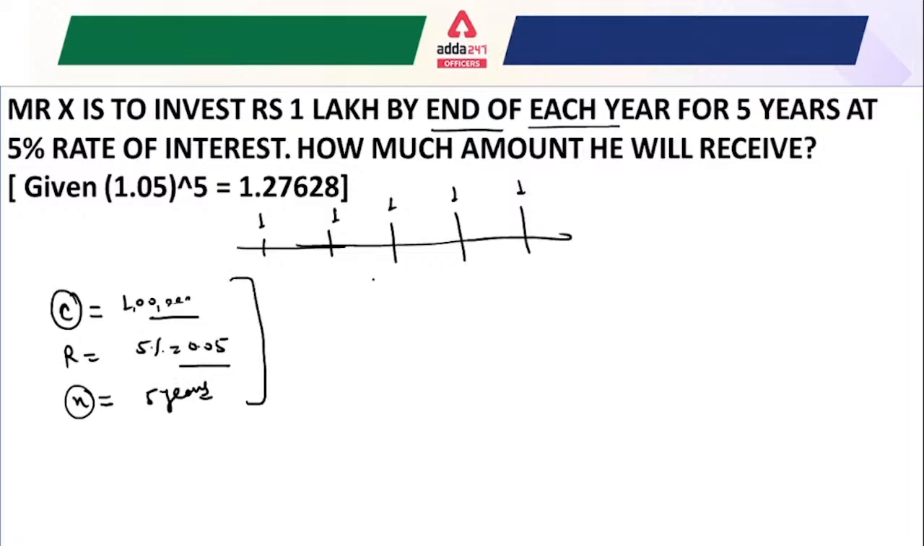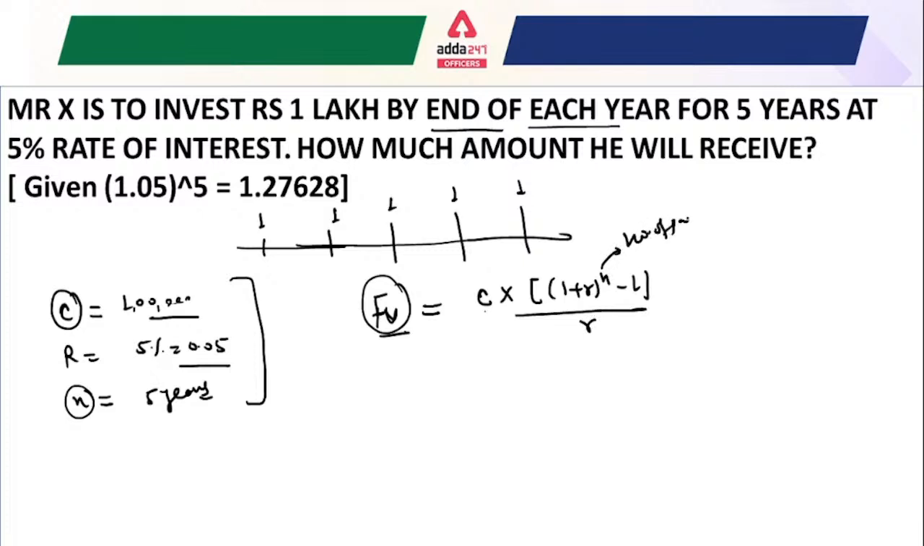Here, the formula we will use is definitely future value, because the cash flows are given: Mr. X invests 1 lakh by the end of each year, so after 5 years, how much amount will he receive? You have to apply the formula for the future value of the annuity, which equals the cash flow multiplied by (1 plus r) to the power n minus 1, divided by r, where n denotes the number of payments and C denotes the cash flows.